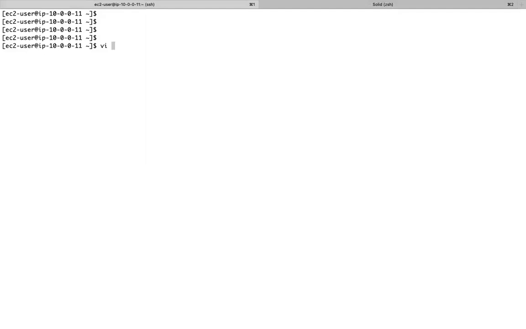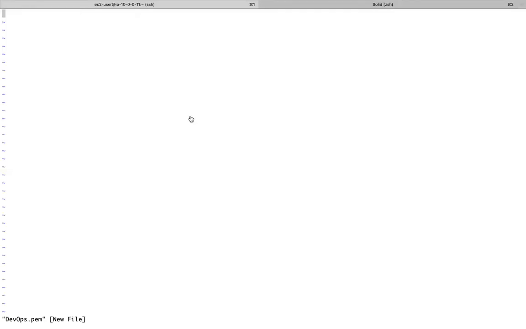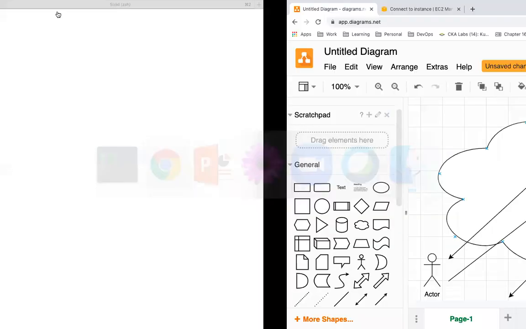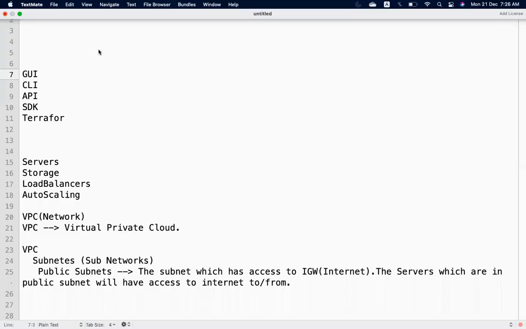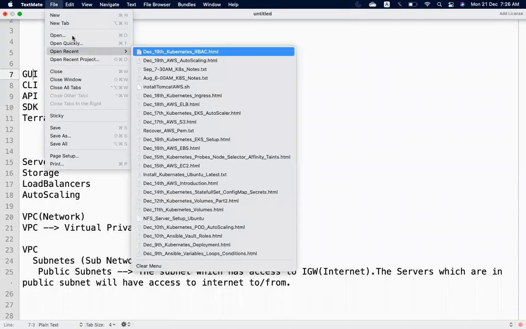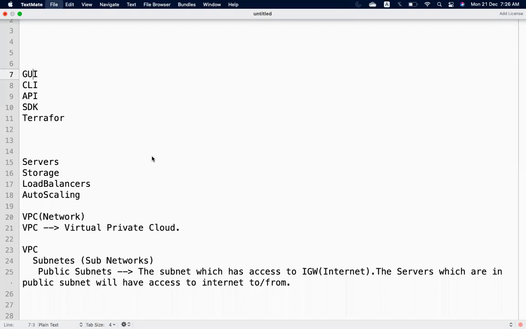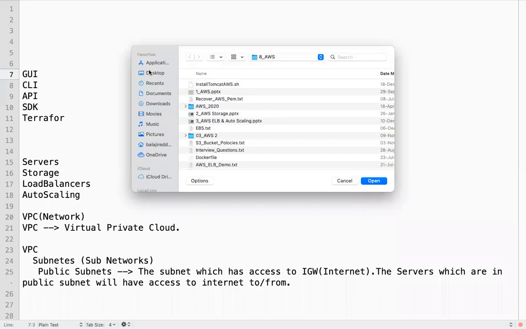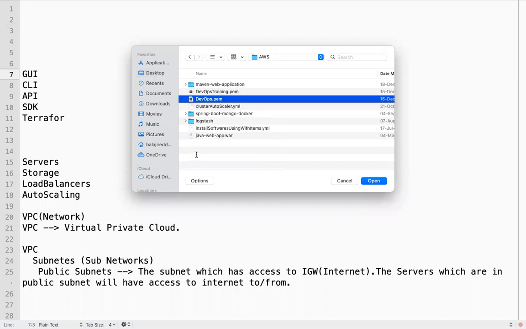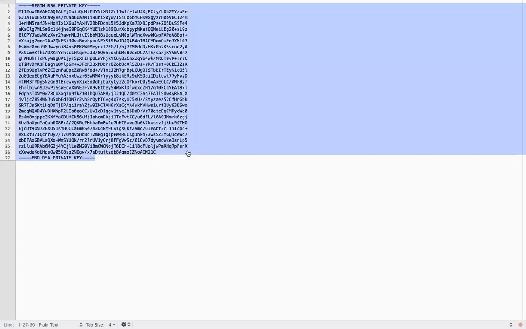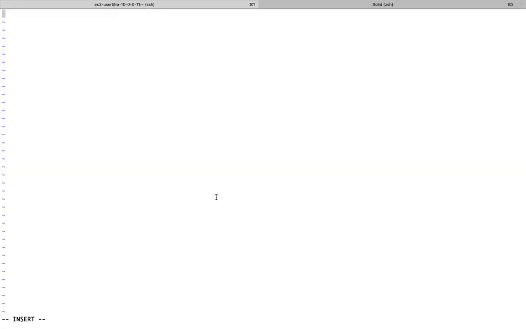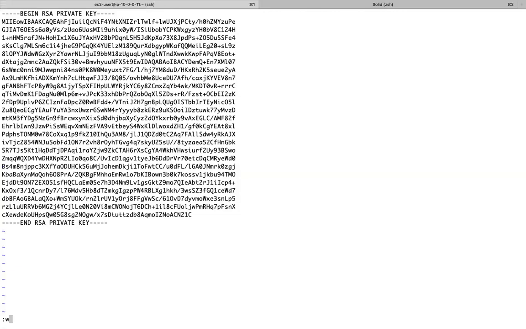I don't have a PEM file, because that doesn't have a user, right? I need to connect via PEM. So I have a PEM here.